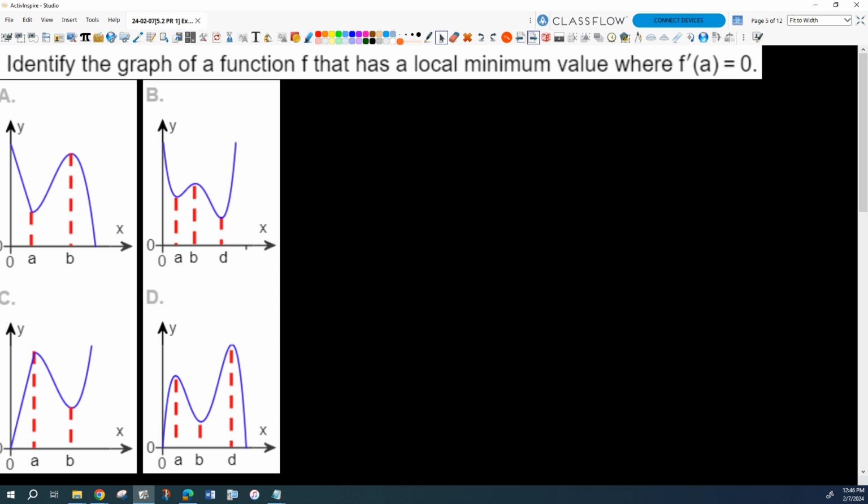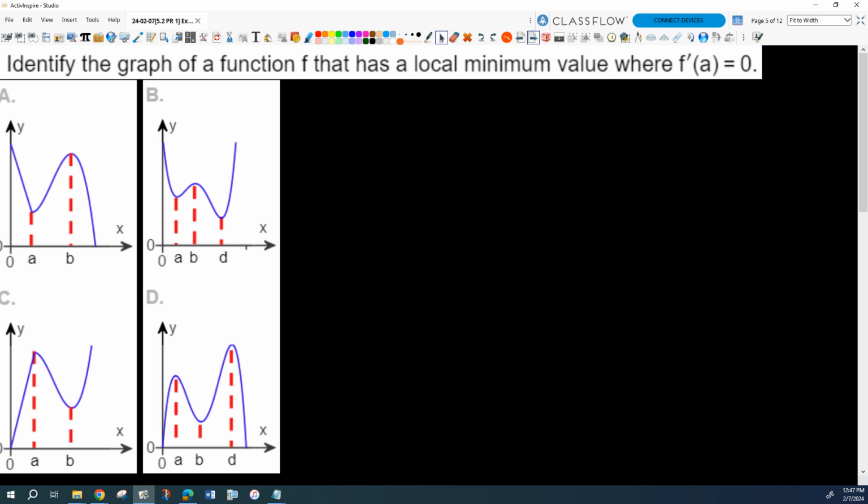Identify the graph of f that has a local minimum value where f prime of a is equal to 0. And some of these are kind of hard to see, but for example, that's not a smooth one, I know it's not. Does that make sense? Is it B? Yes, the answer is B, exactly.